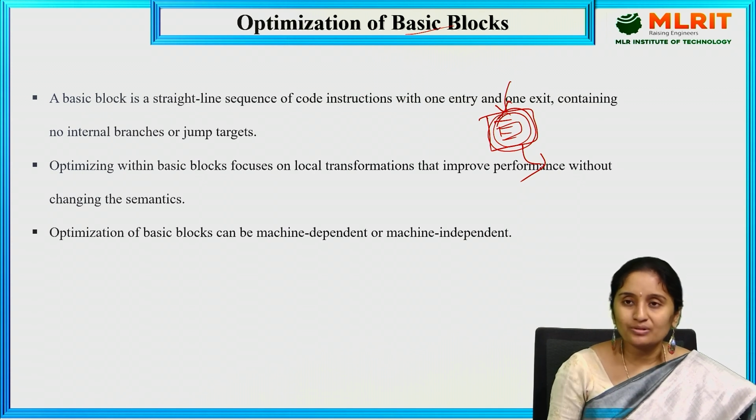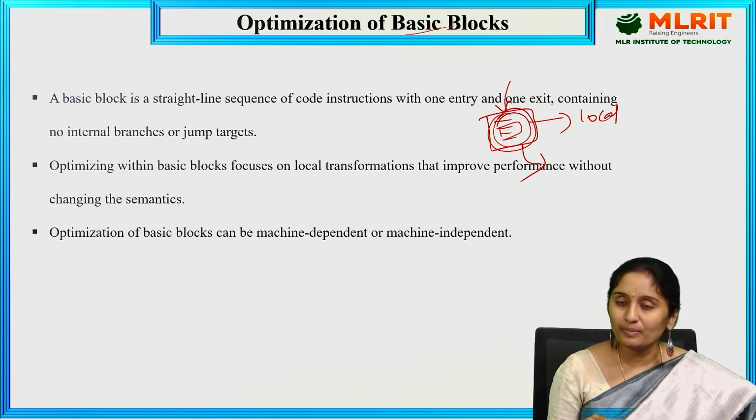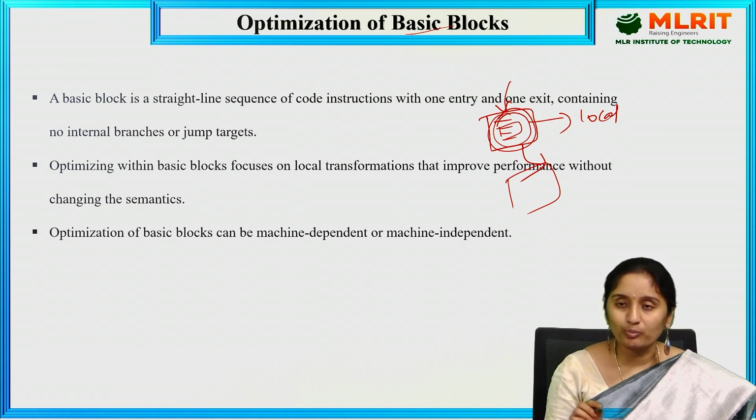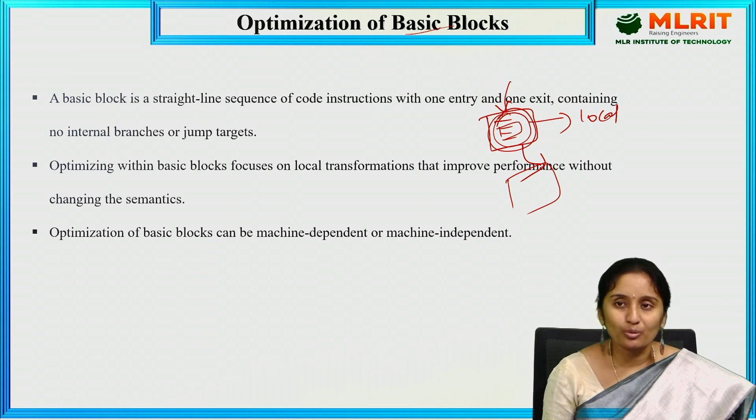Basic blocks can be optimized within a single block, which we are going to call local optimization, and we can also perform global optimization. Global optimization is where optimization is done between the blocks. Local optimization is where we take the statements and optimize them, reducing the set of statements. So there are two optimization techniques, local optimization and global optimization.